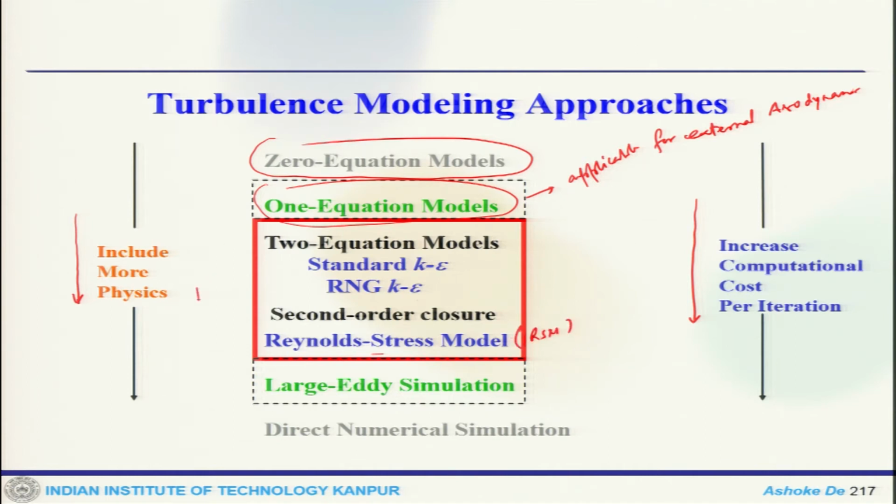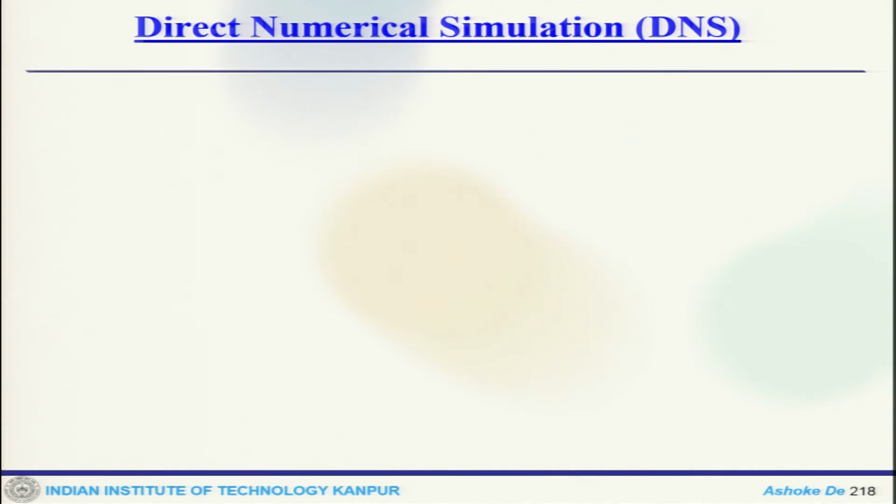Then after RANS, one can include more physics and resolve more scales, so one can go for LES. And then if you want to increase the complexity and physics further, then one has to go for DNS. Now, what are the issues with DNS?